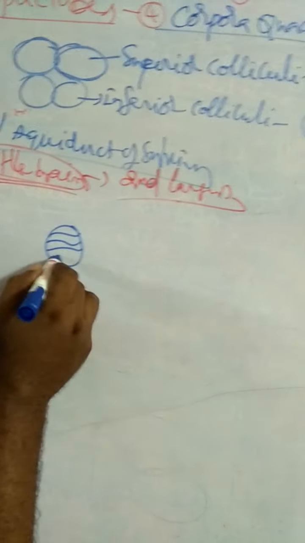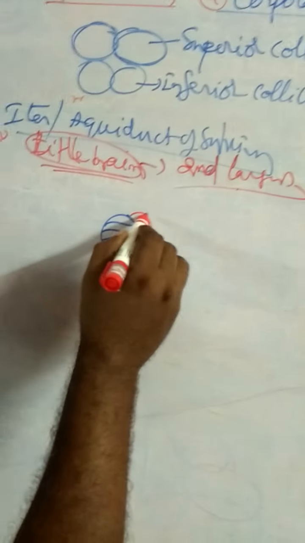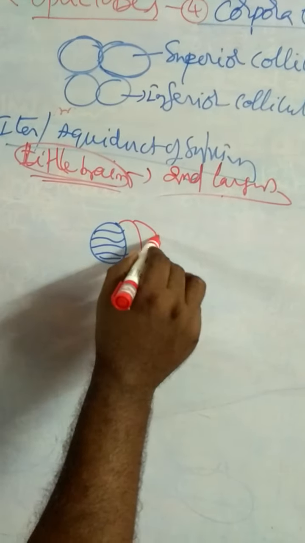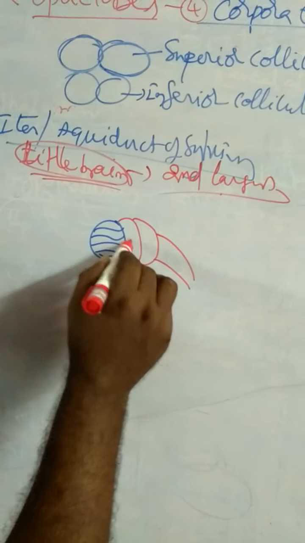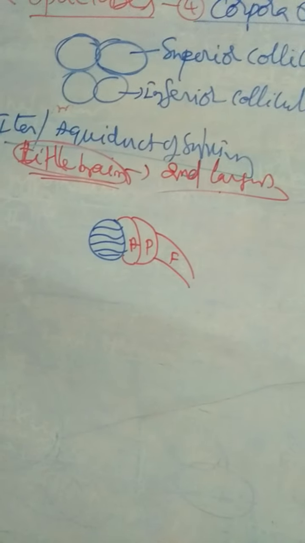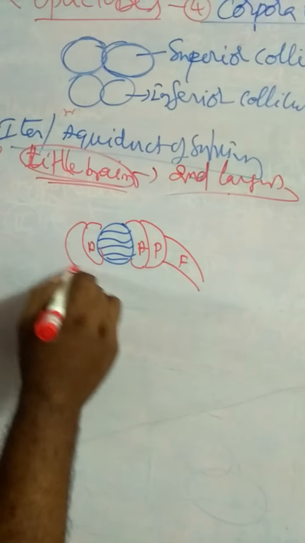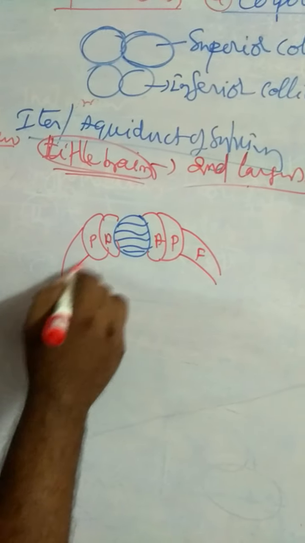Cerebellum consists of a central lobe called the vermis. This is the central lobe of the cerebellum, vermis. There are two lateral lobes: anterior lobe, posterior lobe, and floccular lobes.